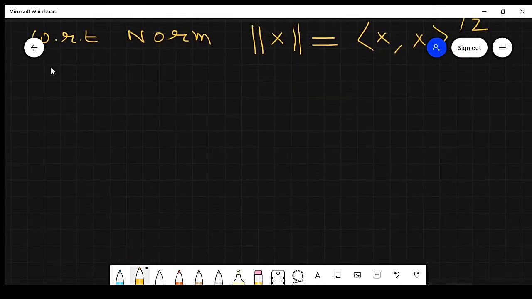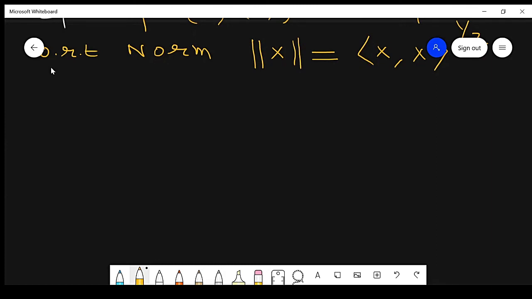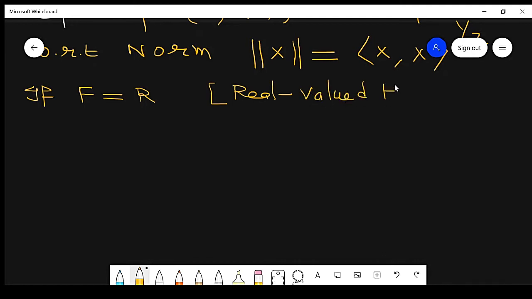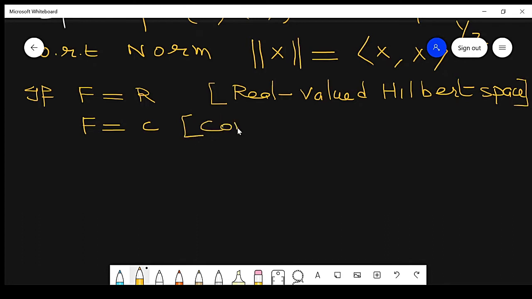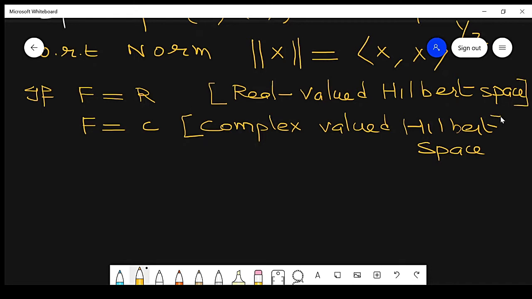If the field is complex, then it is a complex valued Hilbert space. So remember that.